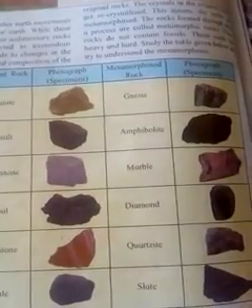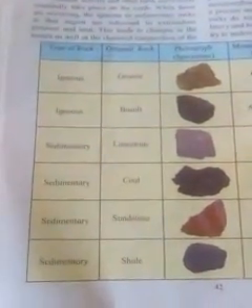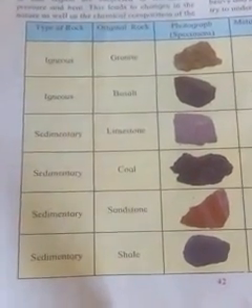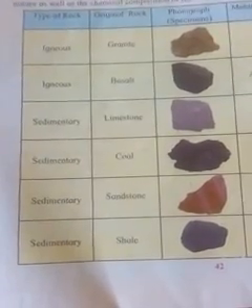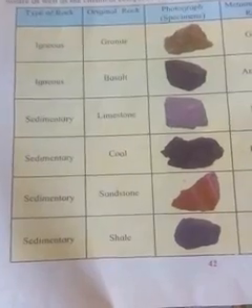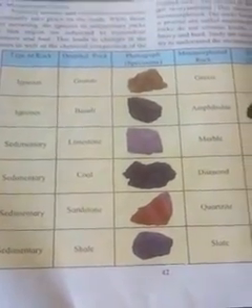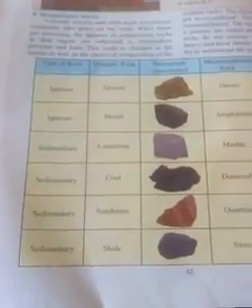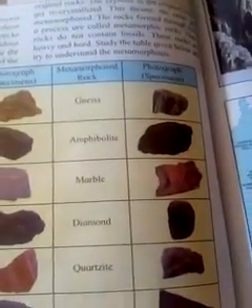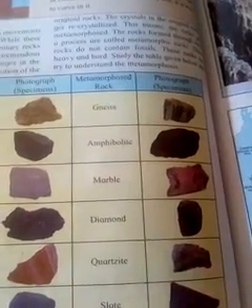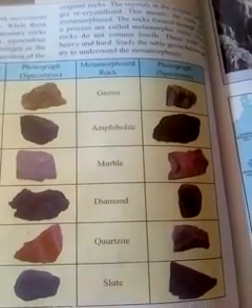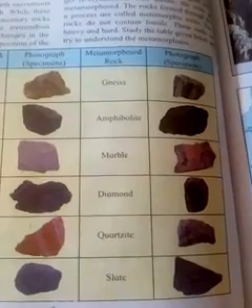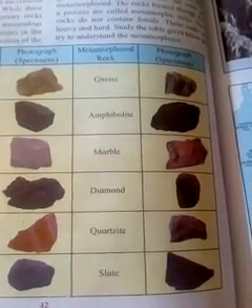Here are the names of these rocks: igneous granite, then second igneous basalt, third sedimentary limestone, sedimentary coal, then sedimentary sandstone, and sedimentary shale. Here is the table, and here are the metamorphic rocks: gneiss, amphibolite, marble, diamond, quartzite, and shale.